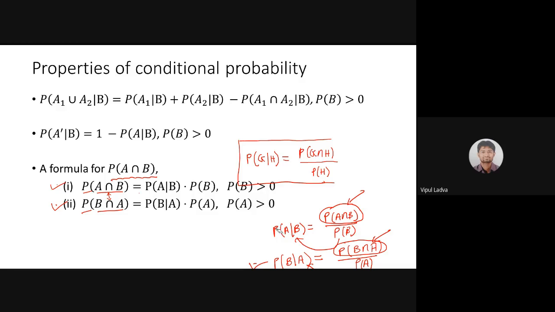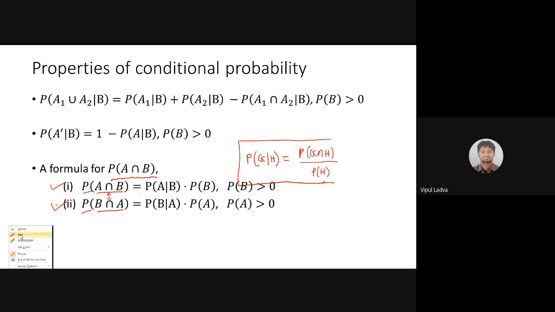Now, let me give you one of the complex cases. Right now I'm discussing two events. Now, what if I'm looking for three events, A intersection B intersection C?